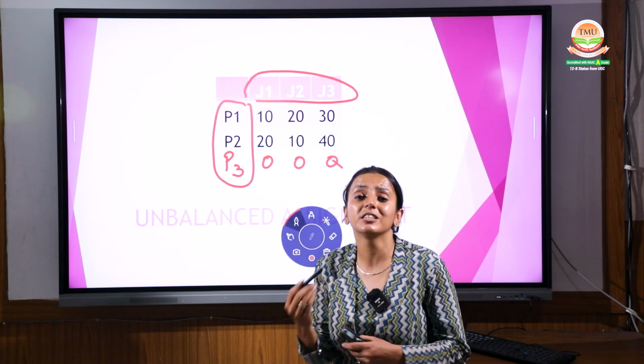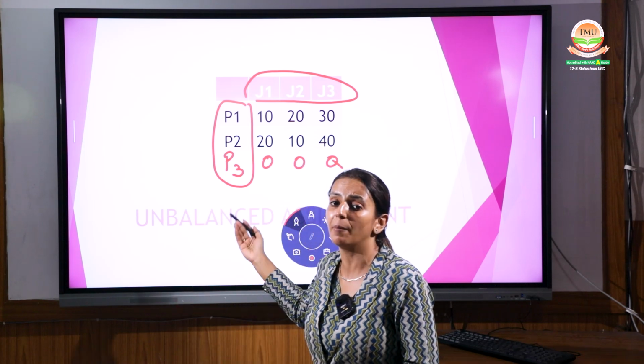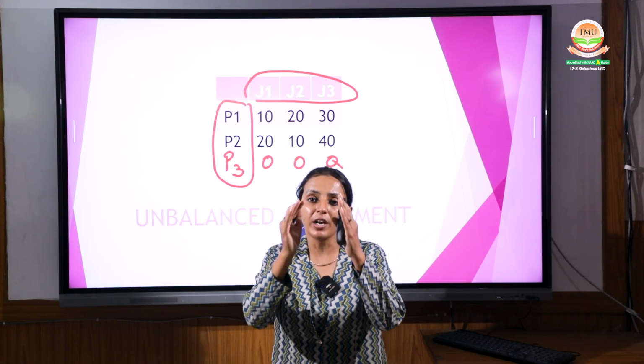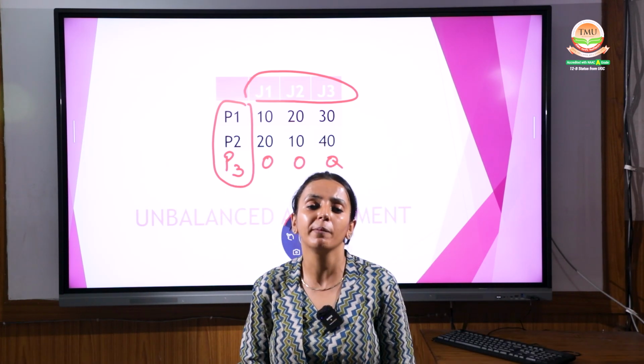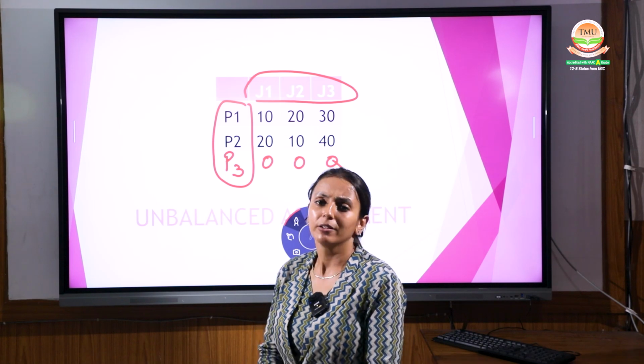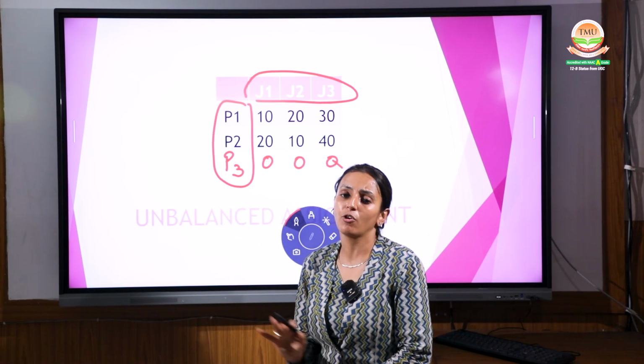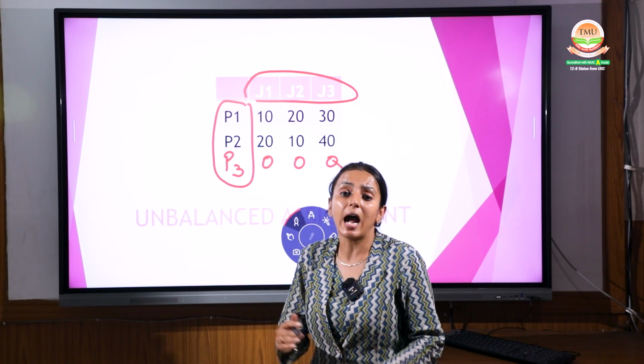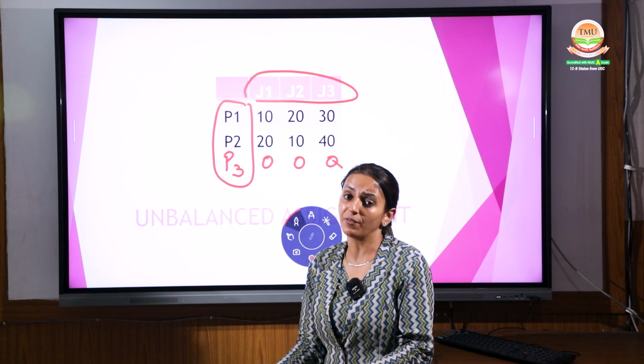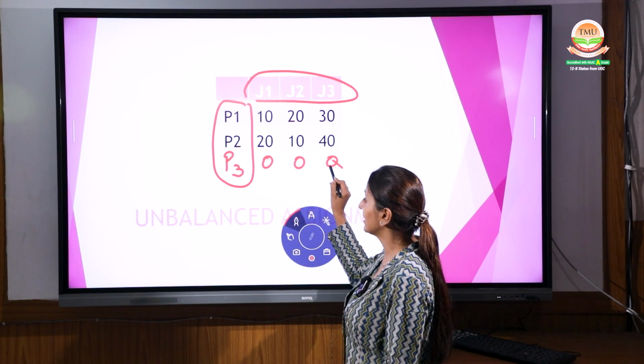Ma'am, what is the reason behind creating this dummy? To make a balance. When the problem is balanced, then only you are able to do your work in a proper way. It is important to make your problem balanced so that it can be concluded properly. But remember, we have taken the cost as 0.